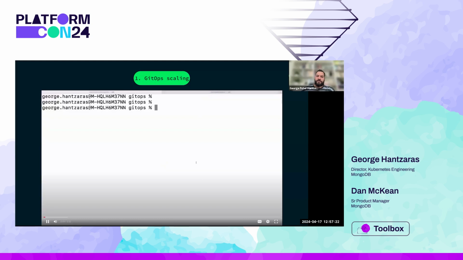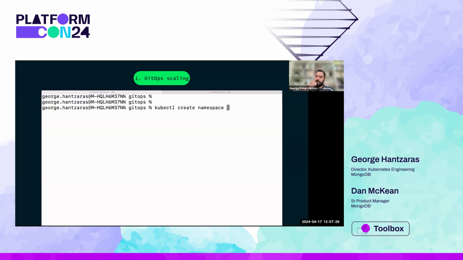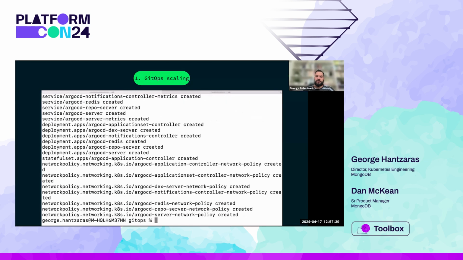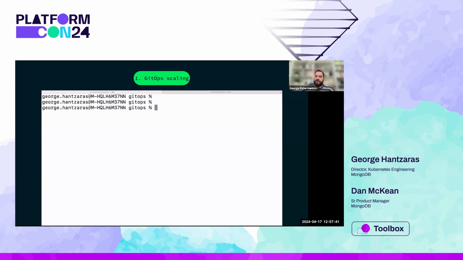So the first step, installing ArgoCD, is pretty simple. We'll start by creating our Argo namespace. And then installing the Argo operator is automated by a simple install script, and it's just one command and a few seconds to install. So we can see all of the operator pods for ArgoCD are running in the Argo namespace.